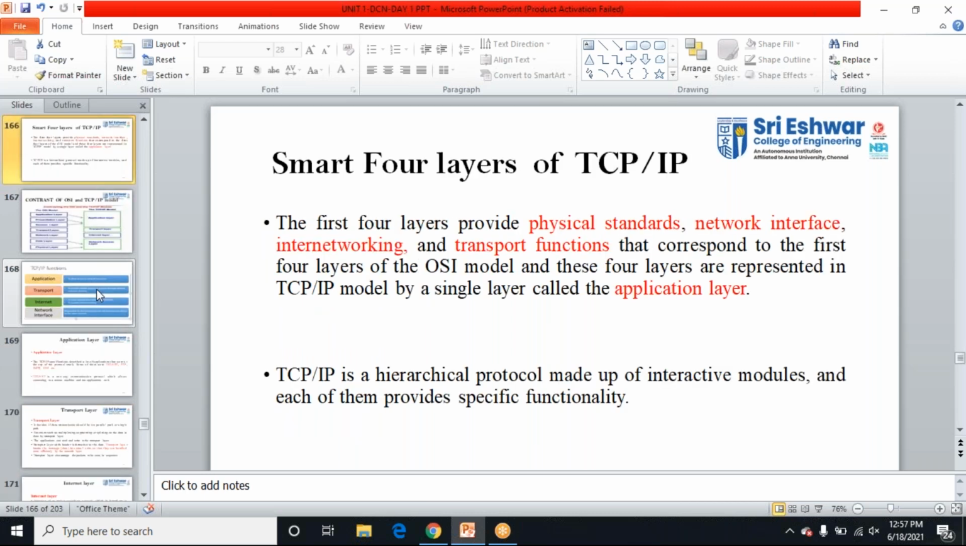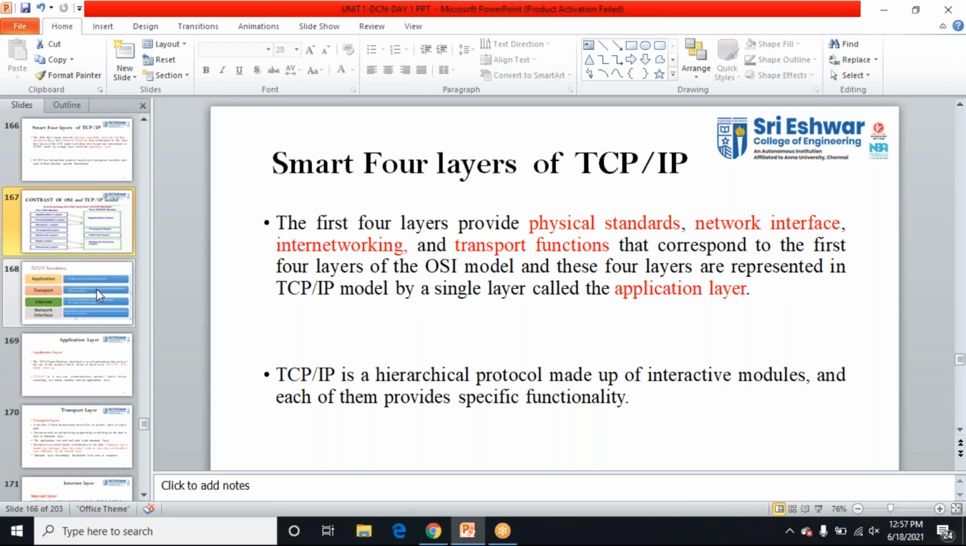I'll show you. TCP/IP is a 4-layered architecture; we call it the 4-layer architecture. In OSI we have 7 layers, while in TCP we have only 4 layers. The 4 layers are: the physical layer and data link layer combined, then the network layer, the transport layer, and the application layer. Wait, I'll show you.